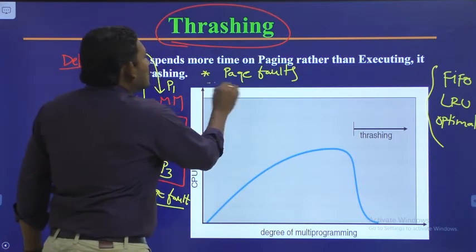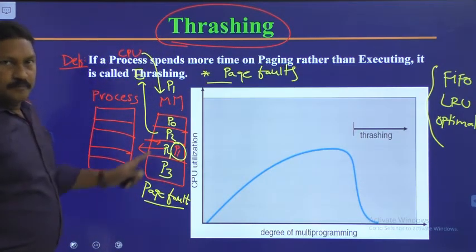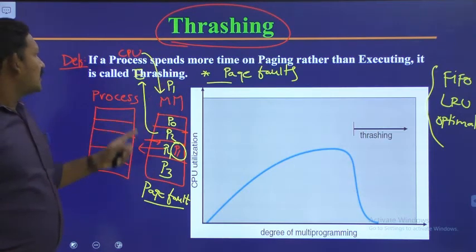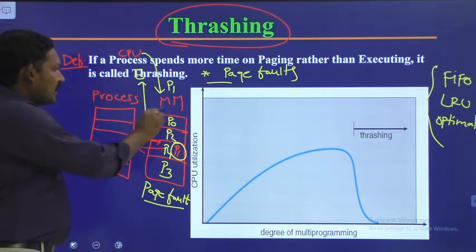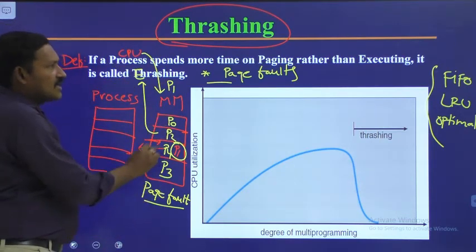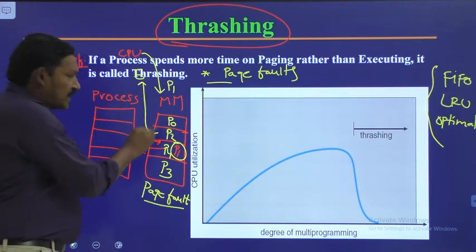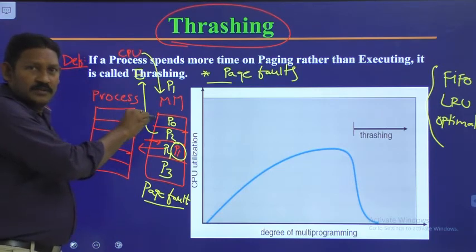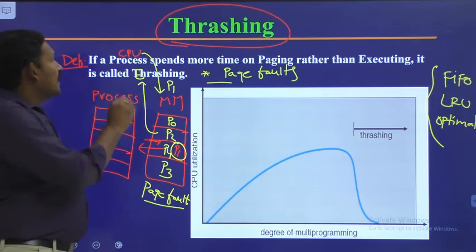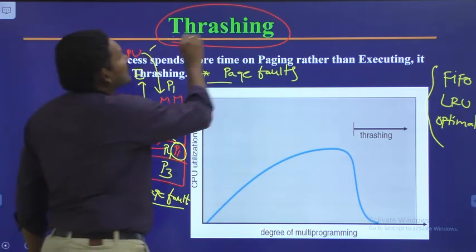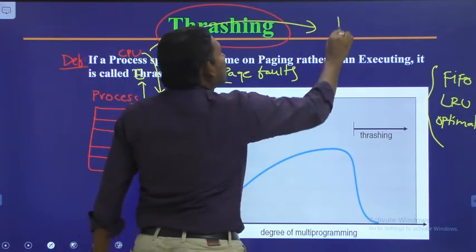Okay, so the number of page faults will occur. What the CPU will do is, here the page fault has occurred, so by using one of the page replacement algorithms, that required page will be brought into the main memory. Meanwhile, the CPU thinks of executing some other process.